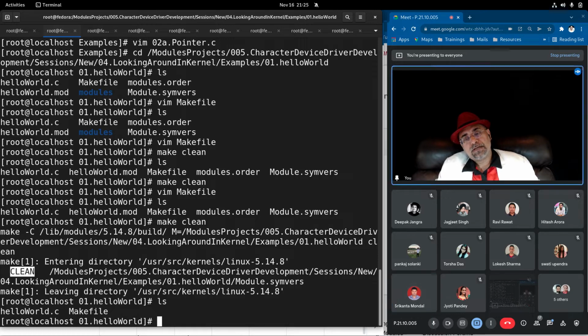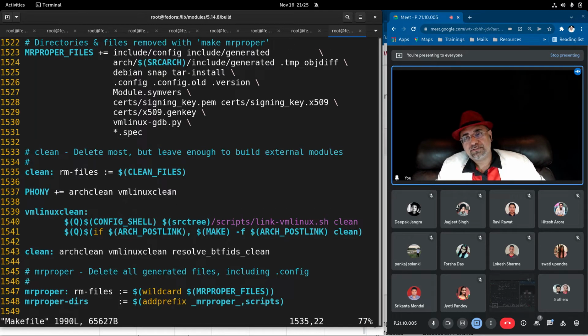The intermediate files inside the current working directory and the other directory and list of files that are listed through clean_files, all the files will be deleted. And all the files that you will find here will be the files associated and created during the driver build process. It will not touch any files that are associated with the kernel build or other modules listed in .config files. Those will not be touched.